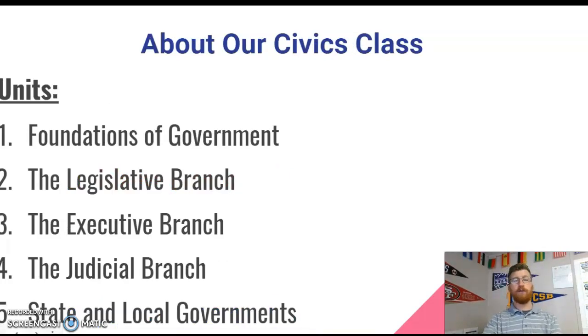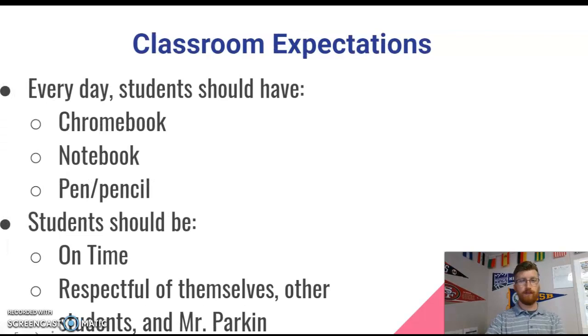Now in Civics, there are a few different units that we're going to go over this semester. In our first unit, we've started with the foundations of government. For our next unit, unit number 2, we'll look at the legislative branch, or the part of government that makes the laws. Our third unit is the executive branch, or those that enforce the laws. Our fourth unit is the judicial branch, or those that interpret the laws. And finally, state and local governments is our 5th unit. So state and local governments will be our last unit of the semester.